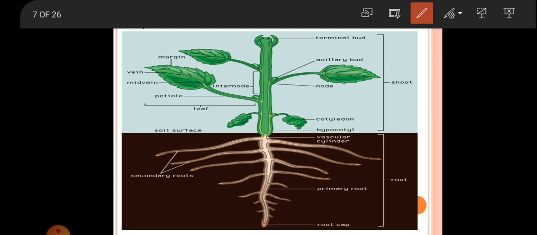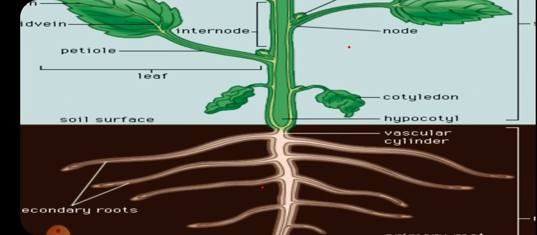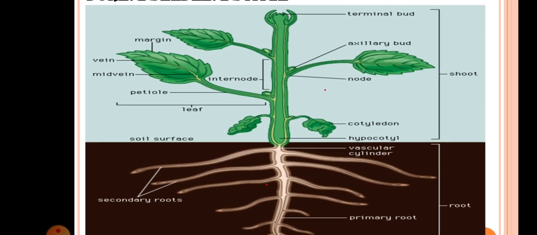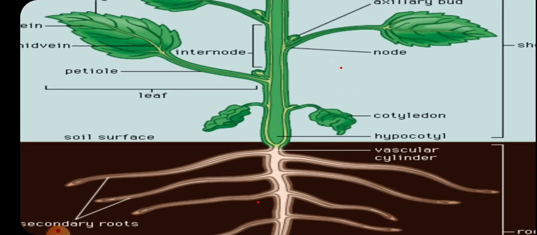Okay, and the portion of the plumule between the cotyledon and the first photosynthetic leaf is called epicotyl. So here you can see the region between the hypocotyl and the cotyledon.